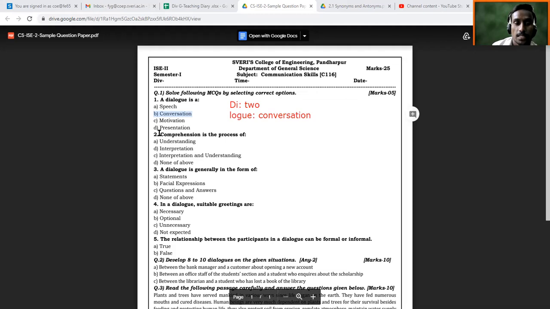Then next, that is, comprehension is the process of. Here also you have to understand, we are going to have this unit number 4, that is reading comprehension. Okay, so you need to find out the meaning of comprehension.